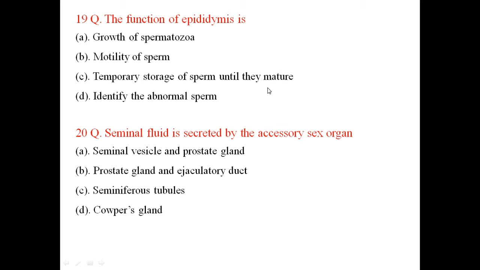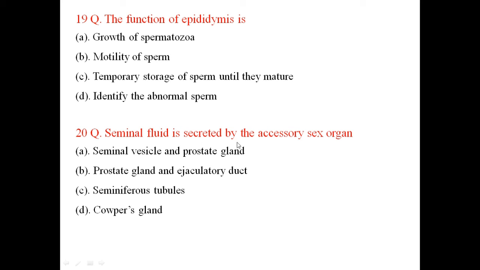Generally the sperms are stored within the head and body of the epididymis for a certain period, so C is the correct answer.